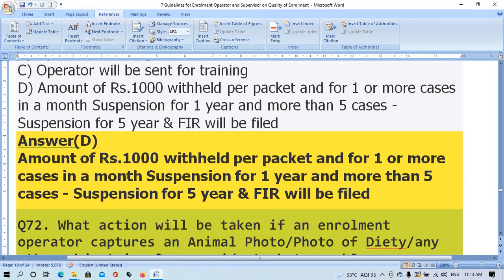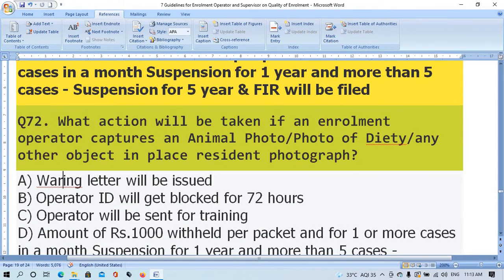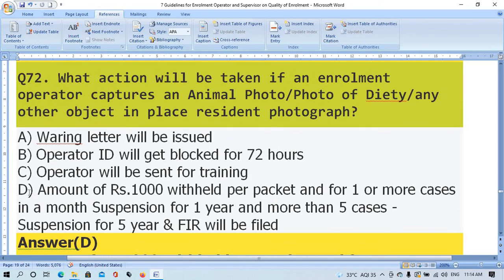Question number 72. What action will be taken if an annulment operator captures an animal photo, deity, or any other object in place of the resident photograph? Option A, warning letter will be issued. Option B, operator ID will be blocked for 72 hours. Option C, operator will be sent for training. Option D, amount of rupees 1000 withheld per packet, and for one or more cases in a month, suspension for 1 year, and more than 5 cases, suspension for 5 years and FIR will be filed.